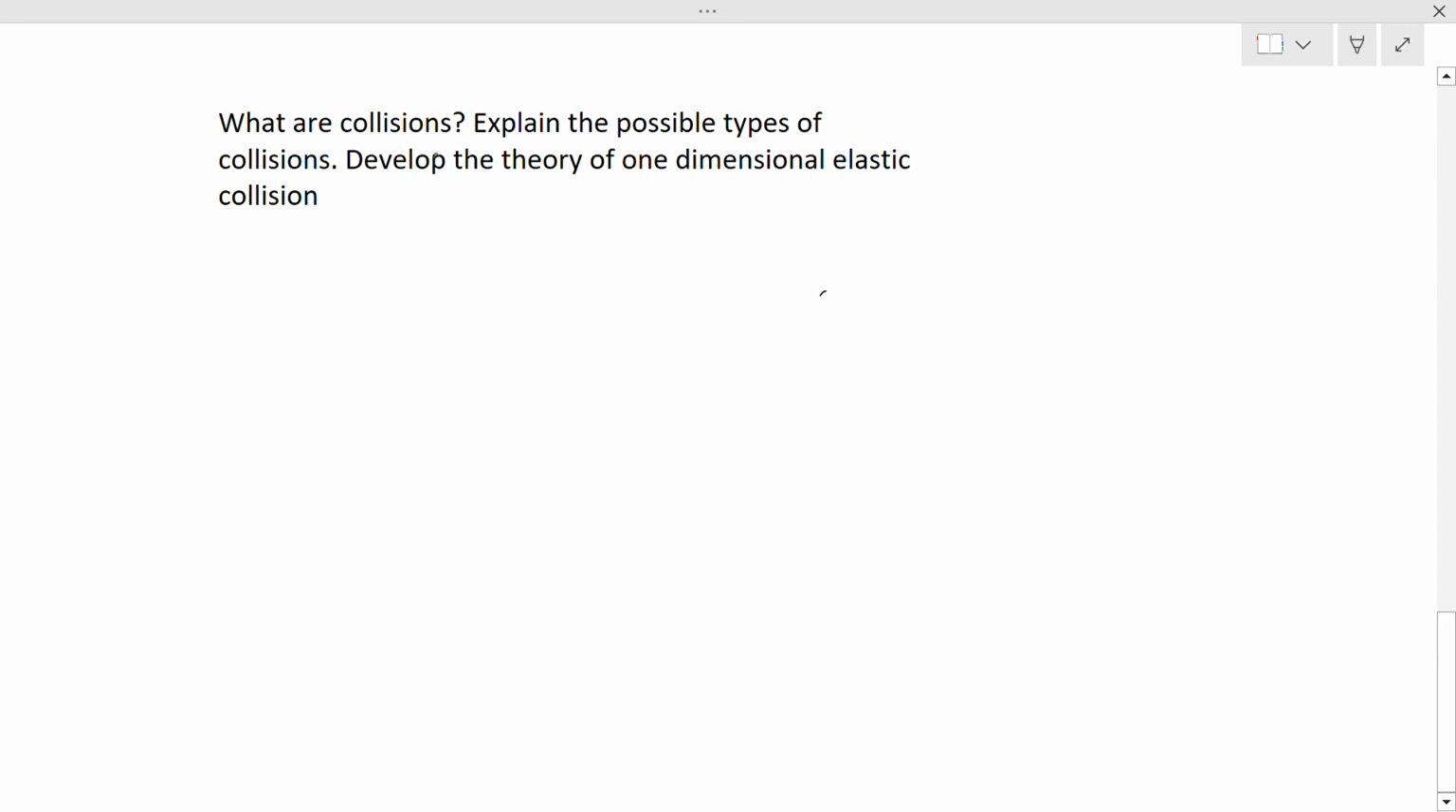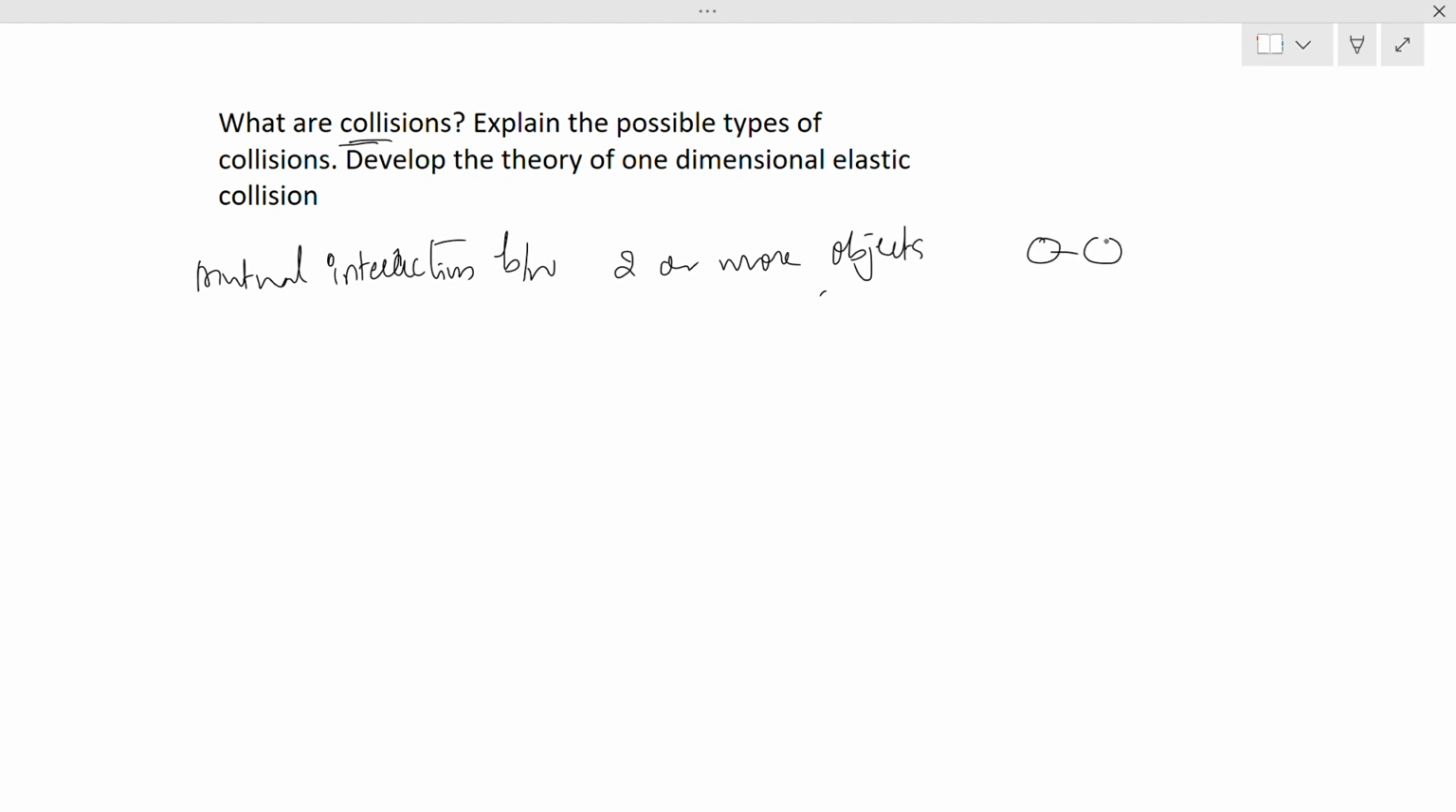So next question is, what are collisions? Explain the possible types of collisions. Develop the theory of one-dimension elastic collisions. Collisions means a mutual interaction between two or more objects. When two objects have some impulse between them, they collide, and that is called a collision. For a small time interval, a large force is applied, that's why it is called an impulse force. When an impulse force is applied between the two bodies, it is said to be a collision.